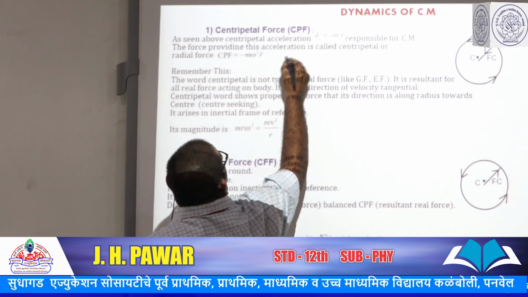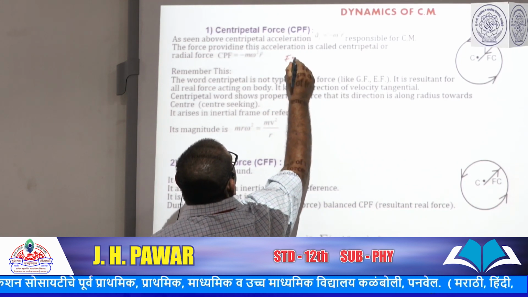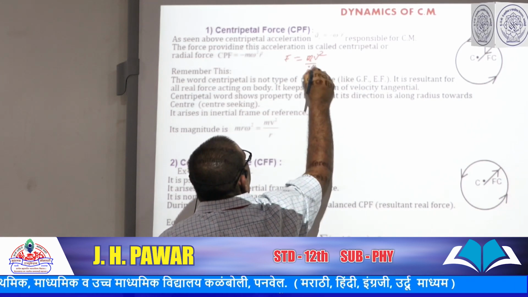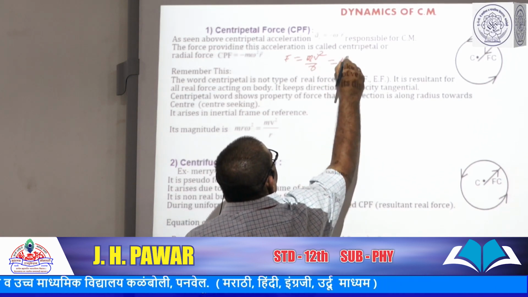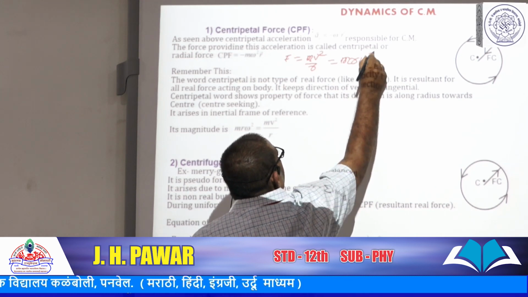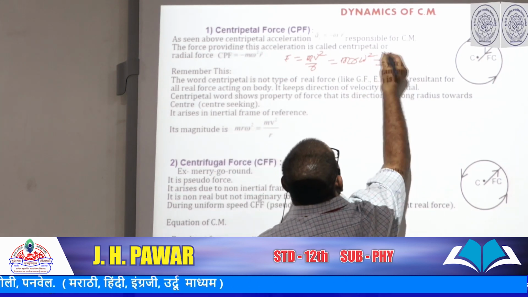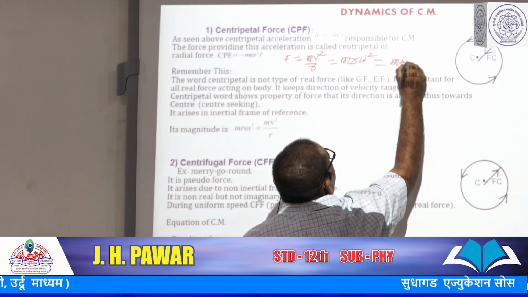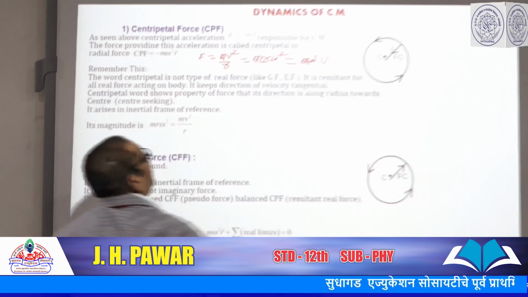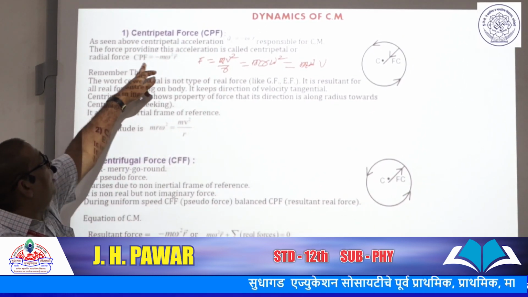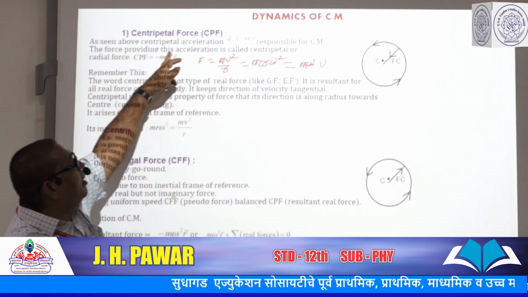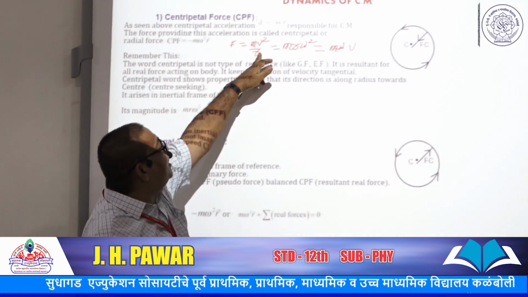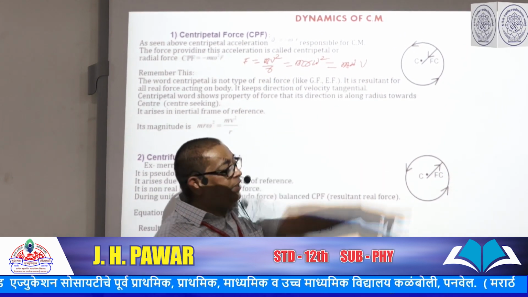Means here you can take the magnitude of the force as mv square upon r, or you can take here m r omega square. Try to write the vector form. Vector form is given for m omega square r; try to write how we can take in vector form this equation as well as this m omega v.